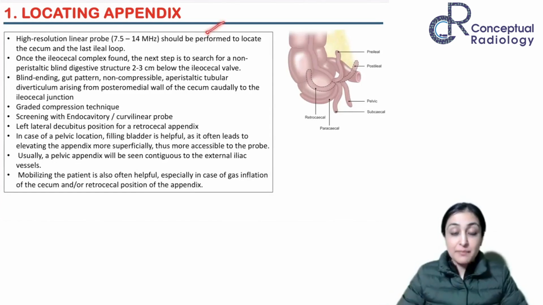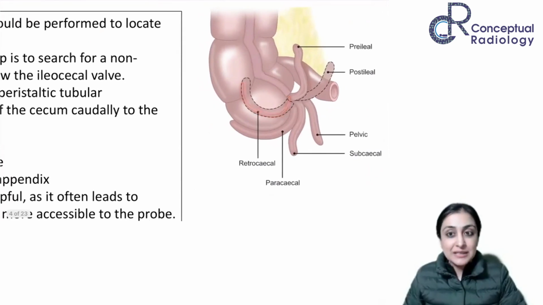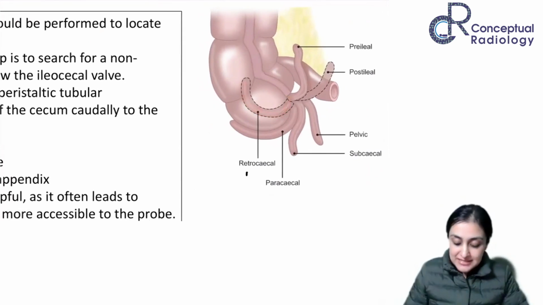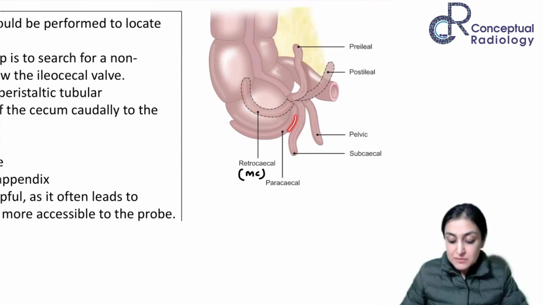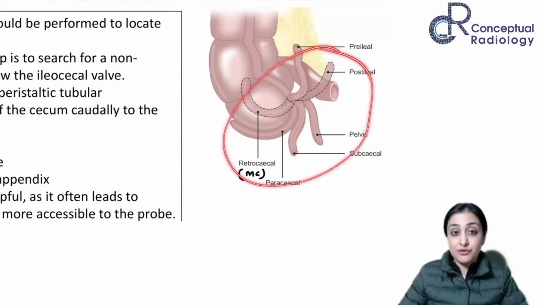So now, why is the appendix such a big deal? It's because of its variable position. I'm sure you remember this figure. Most common is the retrocecal position, right? As long as it's retrocecal, we are usually able to locate it. But then there could be variable positions such as paracecal, which is also not a problem for us. Subcecal, also not a problem. Pelvic can sometimes be hidden, and pre-ileal, post-ileal can sometimes be difficult, right? So these are the different positions.